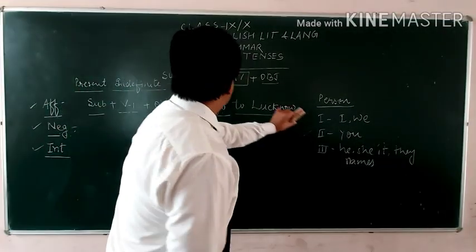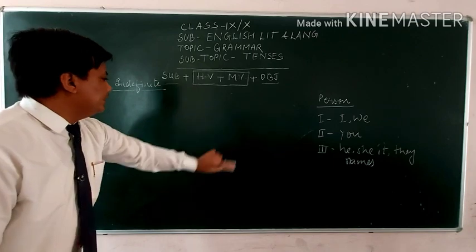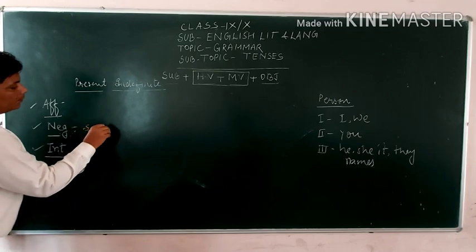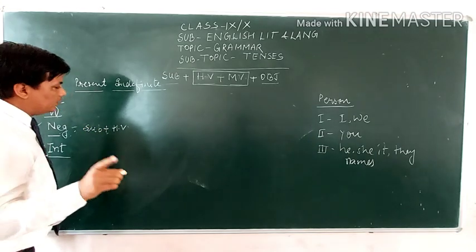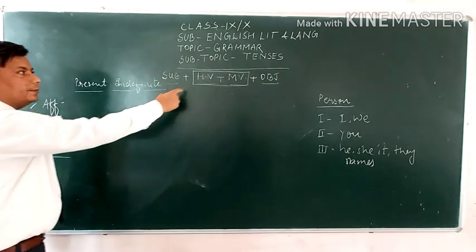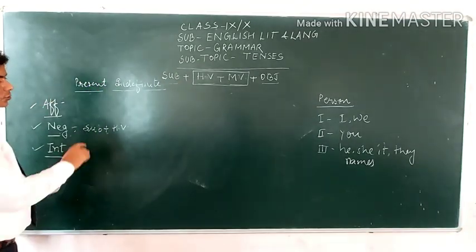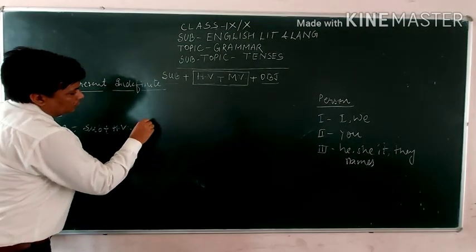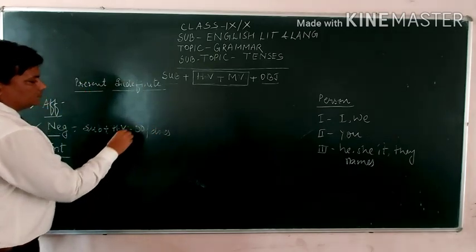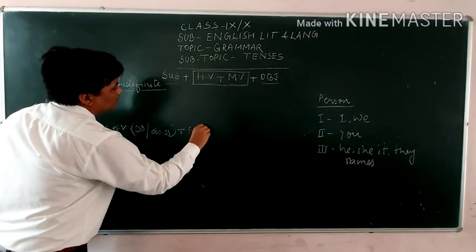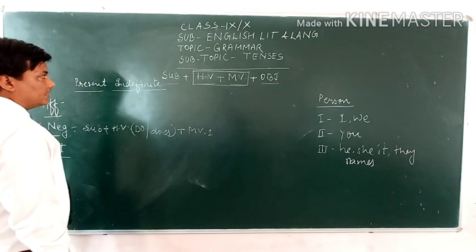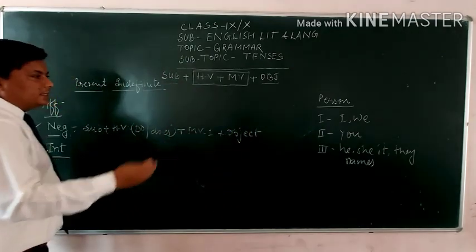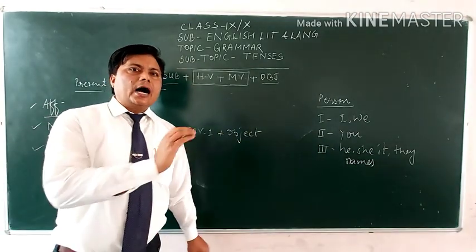Okay, let us see the negative sentence. If you are making the negative sentence, how does the pattern work? Subject plus helping verb. My dear students, in the negative sentence, the helping verb enters in present indefinite tense. So subject plus helping verb, that is do or does, plus main verb, which will always be in first form in present indefinite tense, plus object. So how will the sentence be formed? I have written over there: I go to Lucknow.